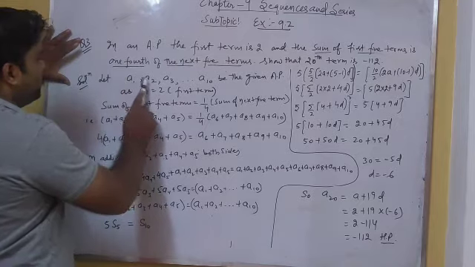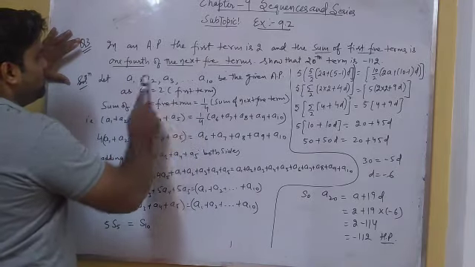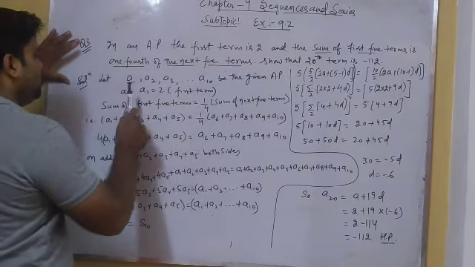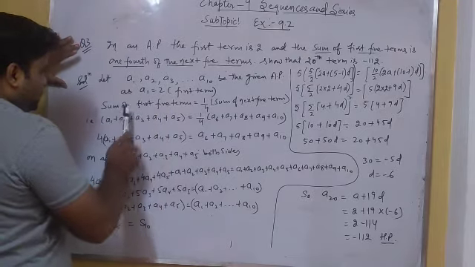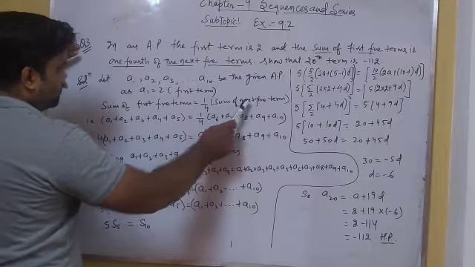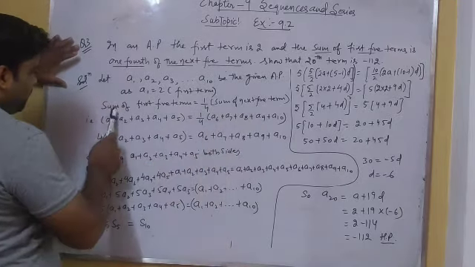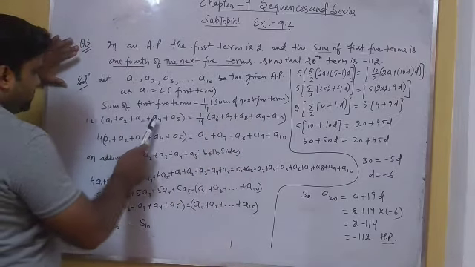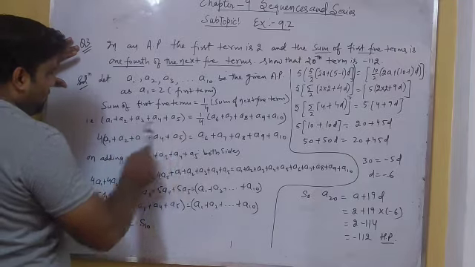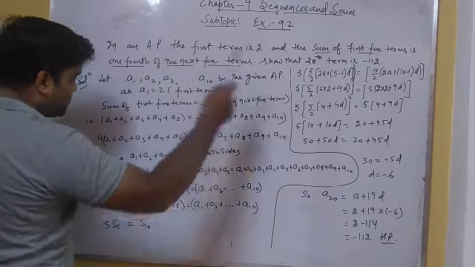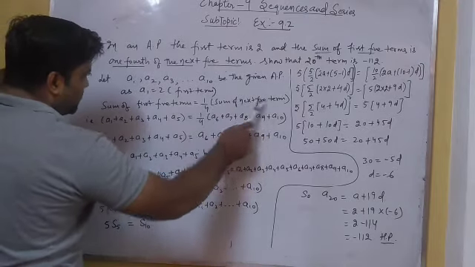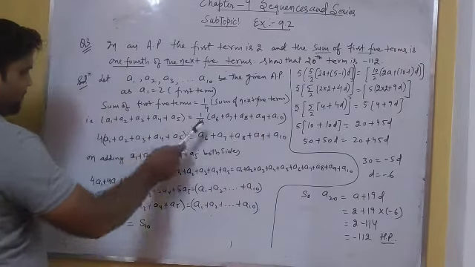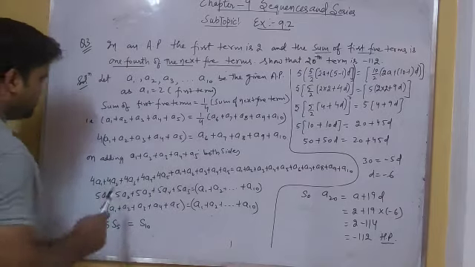So first we consider a1, a2, a3 up to a10 denote the first 10 terms of an AP. First term is given which is 2, and it is given that the sum of first 5 terms is 1/4 of the sum of next 5 terms. So we can write a1 plus a2 plus a3 plus a4 plus a5. These are the first 5 terms, the sum is given, and the next 5 terms are a6, a7, a8, a9, a10. So the sum of next 5 terms is given. We take 4 here, so we can write this as.